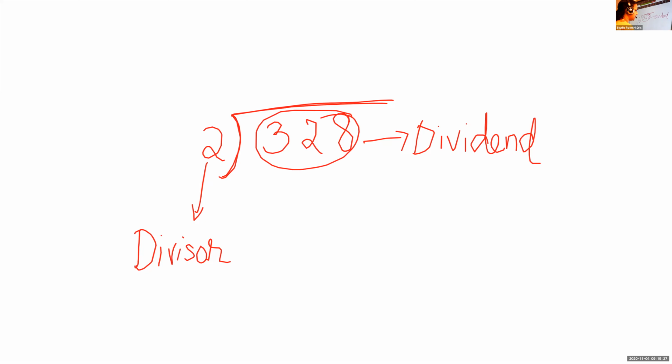Nora, which is the divisor? 2. Yes, the small number by which we are going to divide is known as the divisor. So children, now you know which is the dividend and which is the divisor. Now we are going to find the quotient, the answer.